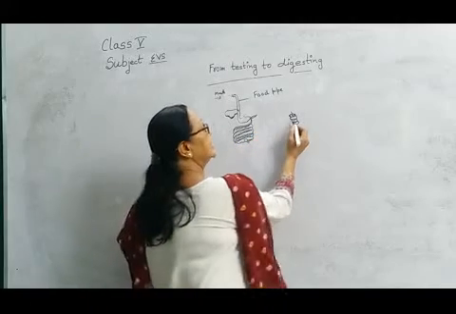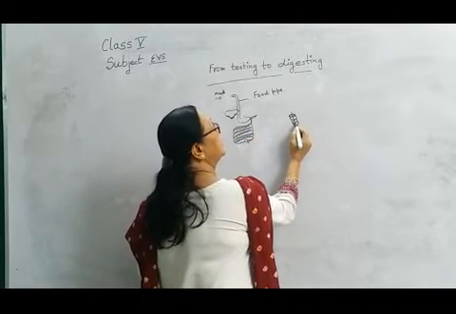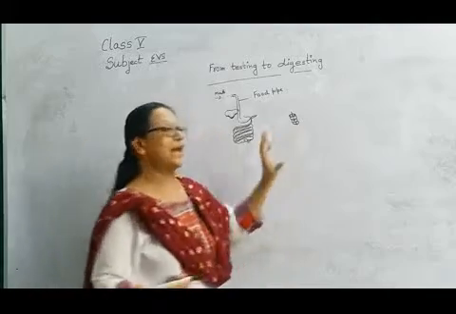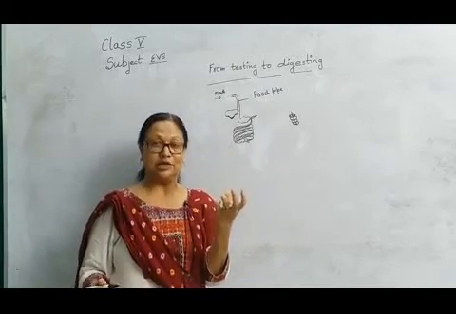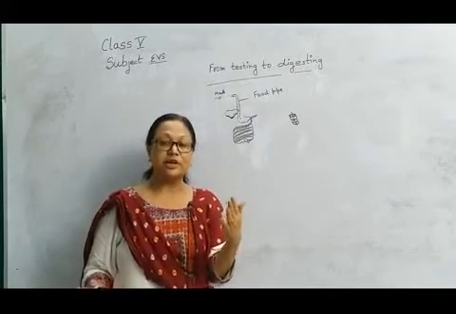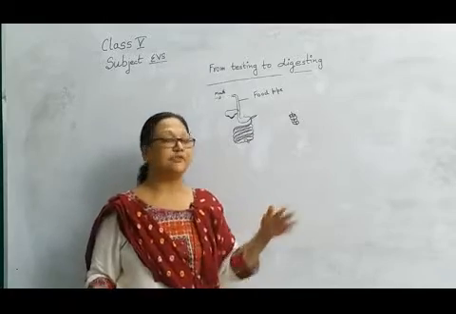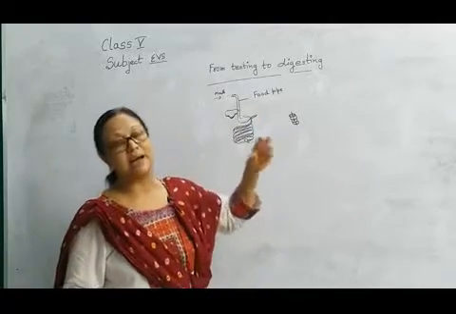Then again it contracts and the food moves along. So contraction and relaxation, one after another, move the food inside the food pipe.